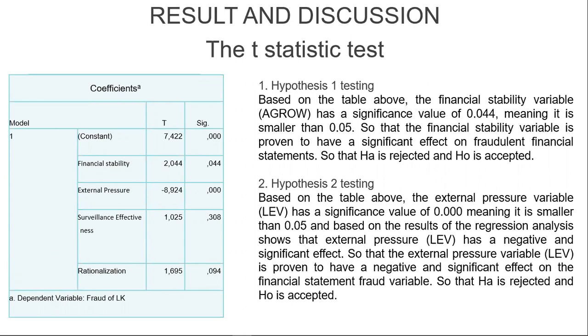2. Hypothesis 2 testing. Based on the table above, the external pressure variable has a significant value of 0.000, meaning it is smaller than 0.05, and based on the result of the regression analysis, the external pressure has a negative and significant effect, so the external pressure variable is proven to have a negative and significant effect on the financial statement fraud variable, so the null hypothesis is rejected and the alternative hypothesis is accepted.